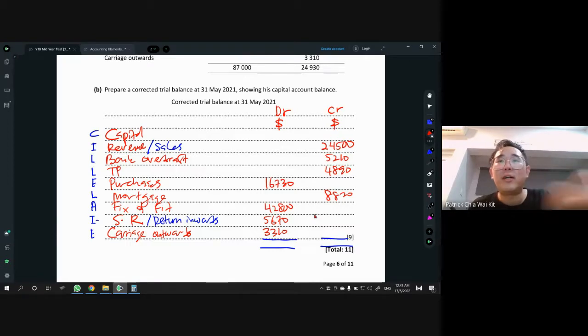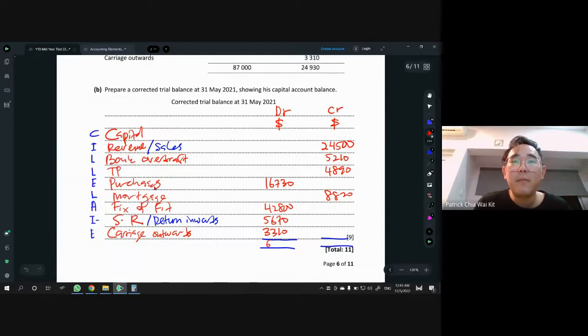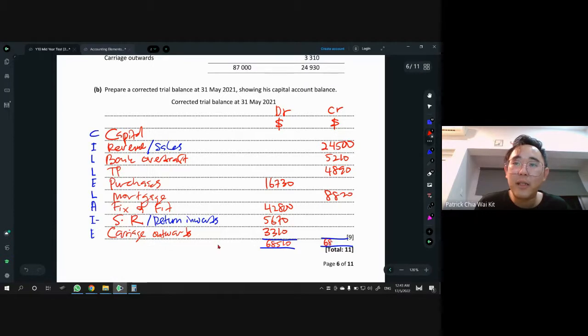So what you should do is take out the calculator and calculate the left hand side, which is 16730 plus 42800 plus 5670 plus 3310, and you get 68510. Because left and right must be the same for a trial balance, on the right hand side put also 68510. If you don't believe me, you can take out a calculator and calculate for yourself. You'll notice that your right hand side will not have enough.